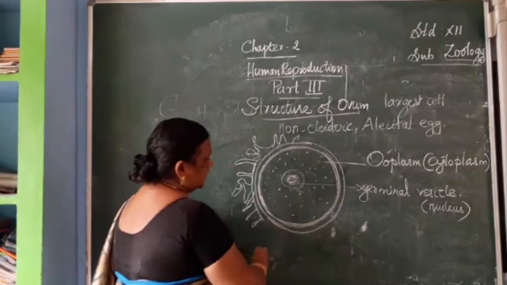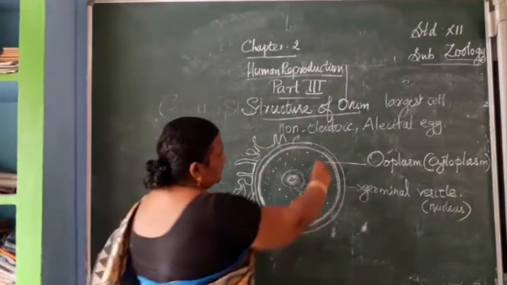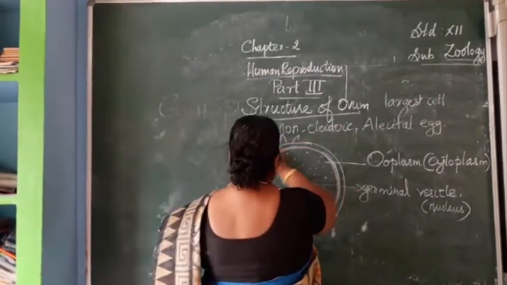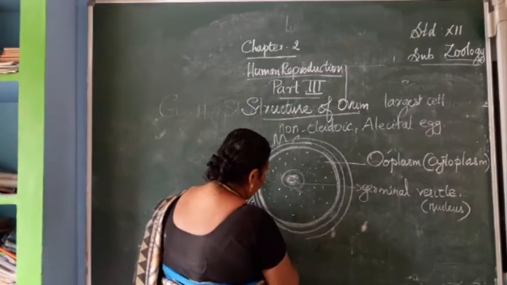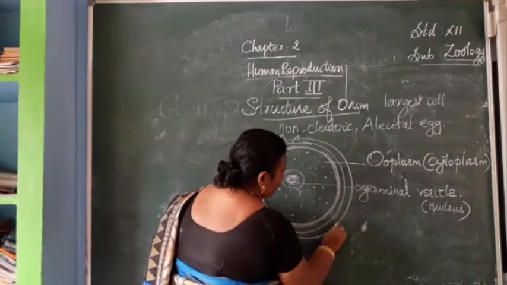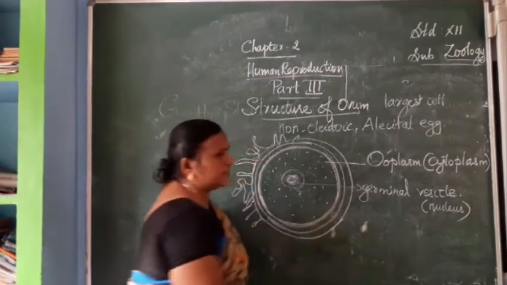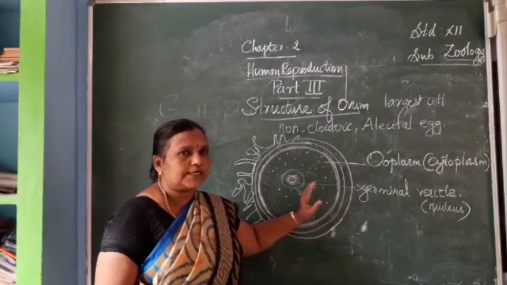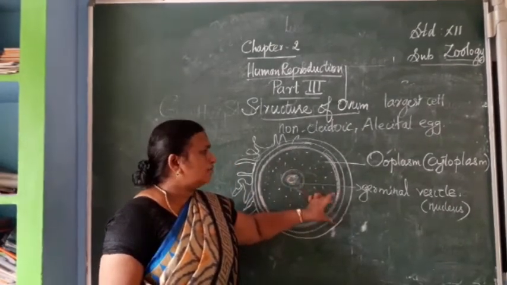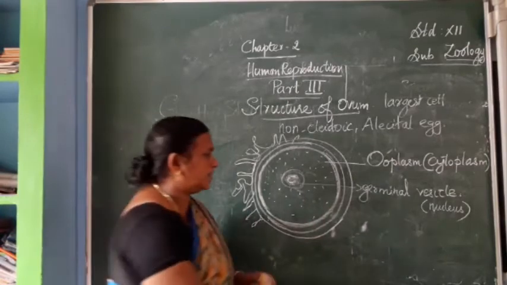See, the first layer, on the interior side, is attached near the ooplasm or cytoplasm of the ovum, and is called the vitelline membrane.